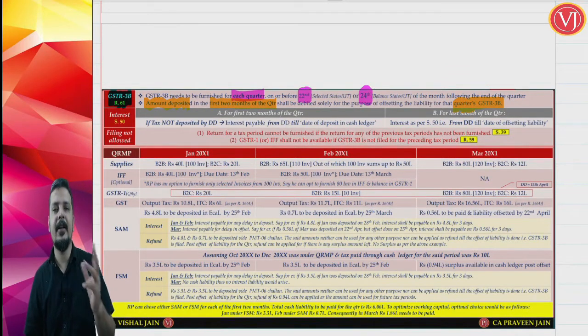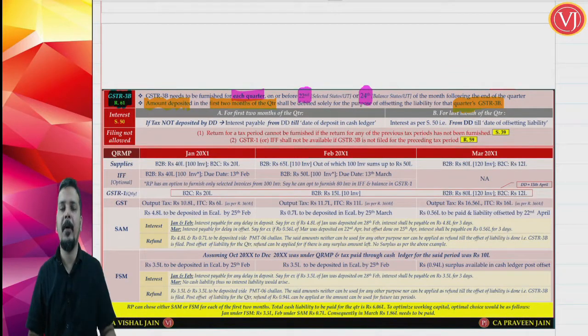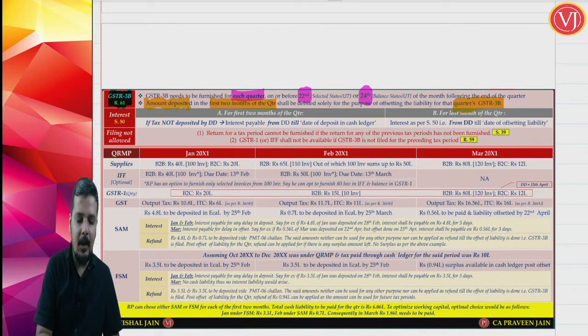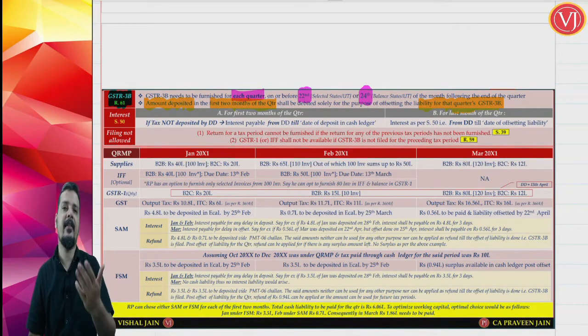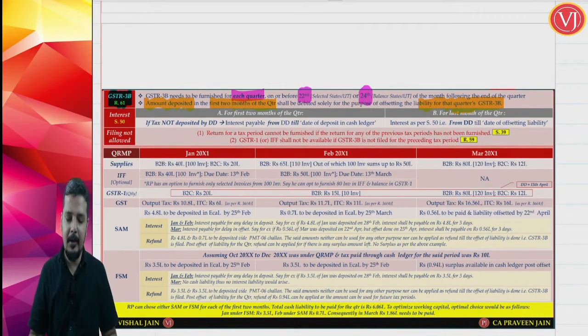For the first 2 months you have made simple payment. You are not offsetting that liability, you have just deposited the amount by way of PMT 06. So, whatever amount you have deposited in the first 2 months of the quarter shall be used for offsetting the liability when you are filing your quarterly GSTR 3B. And if there is any balance liability, you have to make further payment.